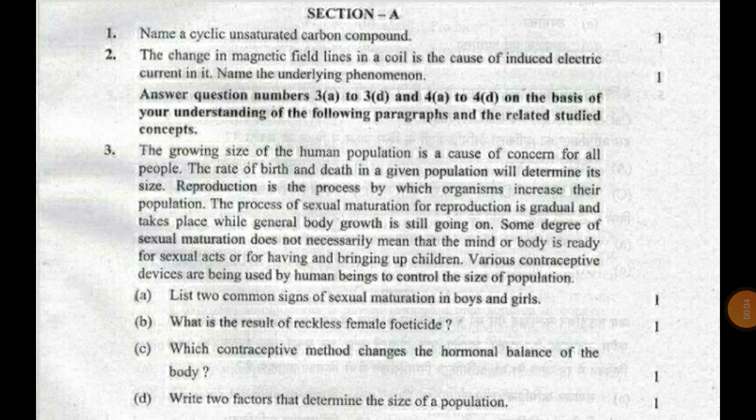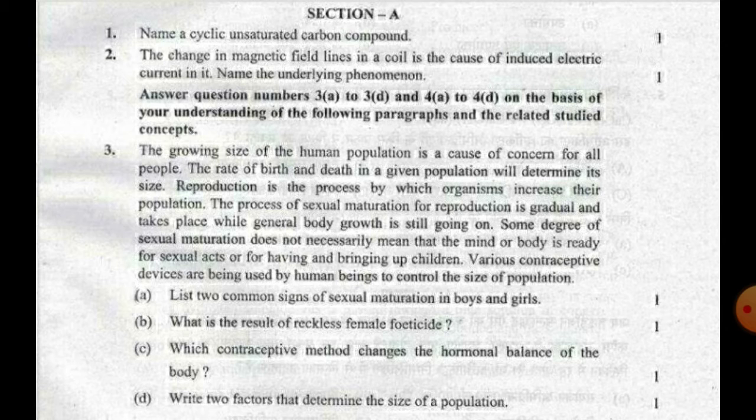The third question is: which contraceptive method changes the hormonal balance of the body? So the answer will be oral pills. Oral pills change the hormonal balance of the body. The fourth question is: write two factors that determine the size of a population. So you can write here the rate of birth and the rate of death. Also you can write migration rate, you can mention immigration and emigration here. So these can be the answers of this question.